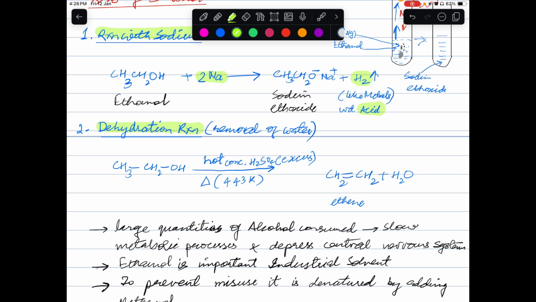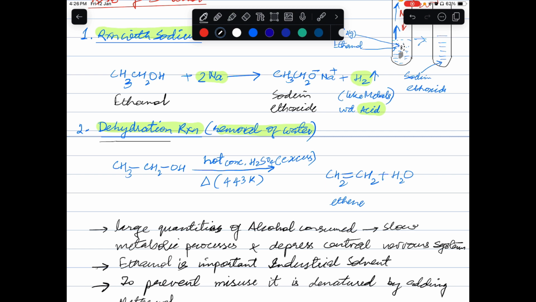Dehydration. First we will break the term. The first part is hydration. Hydration is the addition of water, and dehydration is the removal of water. So this is basically the removal of water. How can we remove the water?